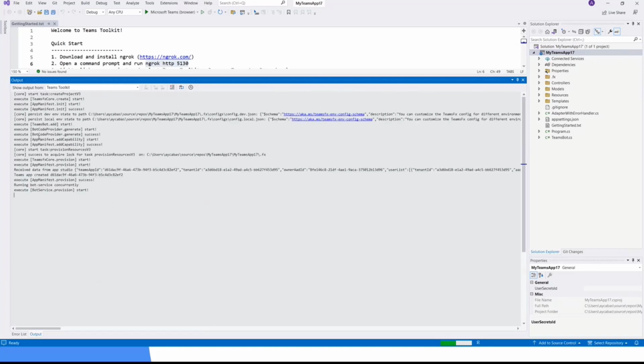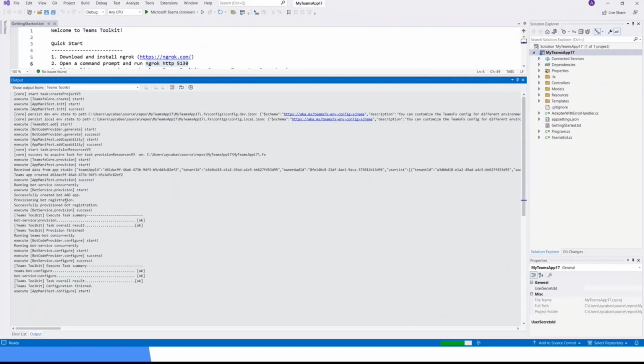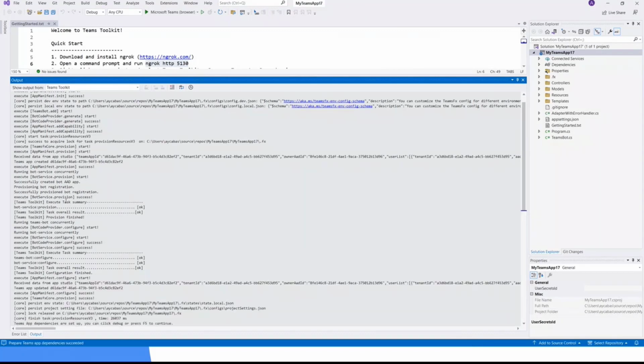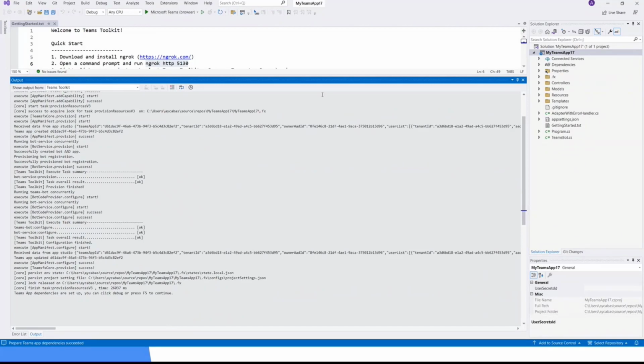For example, it's creating the bot code provider. It is also generating an AAD app for the Teams bot. It is creating the app manifest behind the scenes. So we don't have to create the app manifest, or register an app in Active Directory. It's all done by the Teams Toolkit when we prepare all of the dependencies.